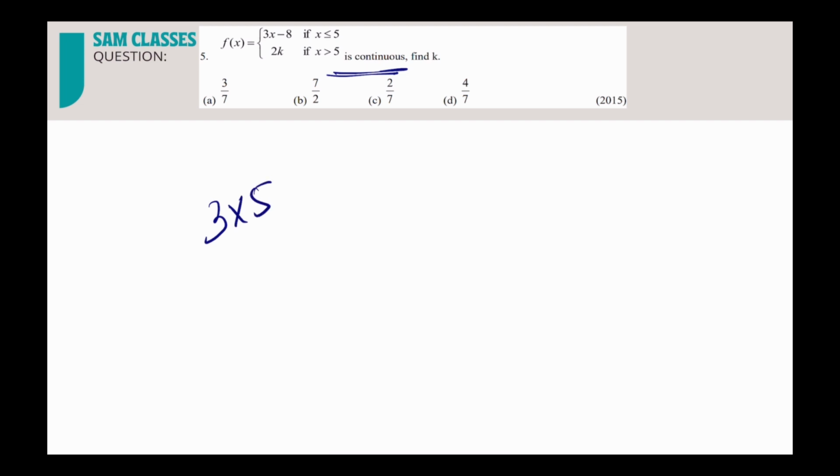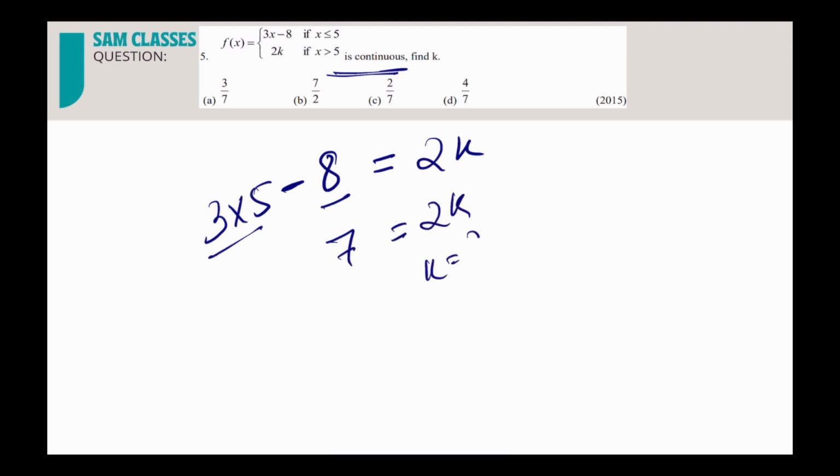So what will you get? At x equal to 5, if you put 3 into 5, that is 15, because it is continuous. So left hand limit is equal to right hand limit, and that is equal to the function value. 15 minus 8 is 7, and that will be equal to 2k. So 7 is equal to 2k, and k is equal to 7 by 2.